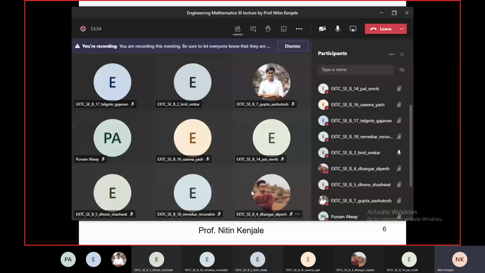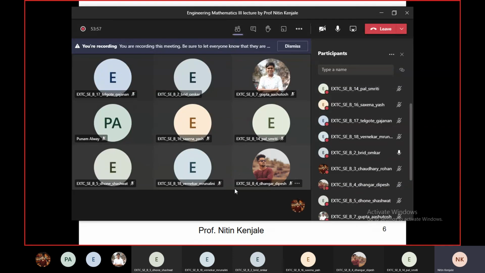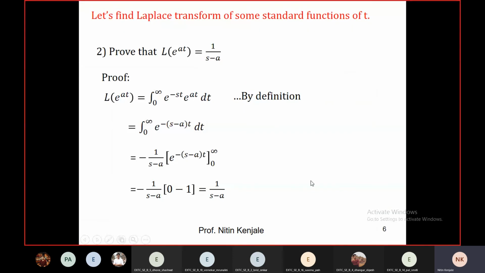Okay. Who else is there with me? We have from girls, Mrunalini. Mrunalini, can you tell me what is Laplace of e raised to 7t? 1 upon s plus 7. Very good, Mrunalini. Sorry, it is minus 7, e raised to 7t. So it is 1 upon s minus 7, not plus 7. Sir, if it is e raised to minus 7t, then it will come plus 7. Yes, you are correct, absolutely correct.